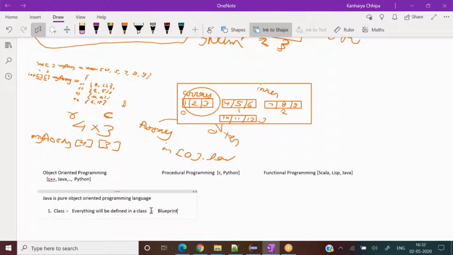Object oriented programming languages say start thinking in a real world entity way, and define some blueprint of what you want to do, what project you want to do. Define as many skeletons and blueprints as you want, and those would be your classes, and out of those create some concrete objects.